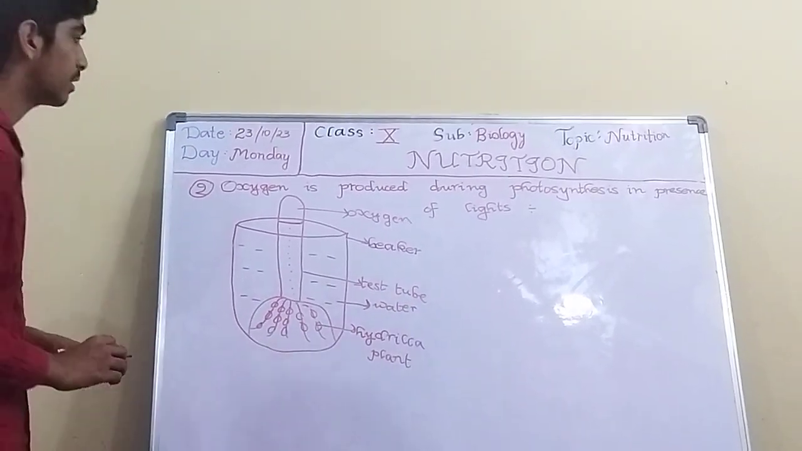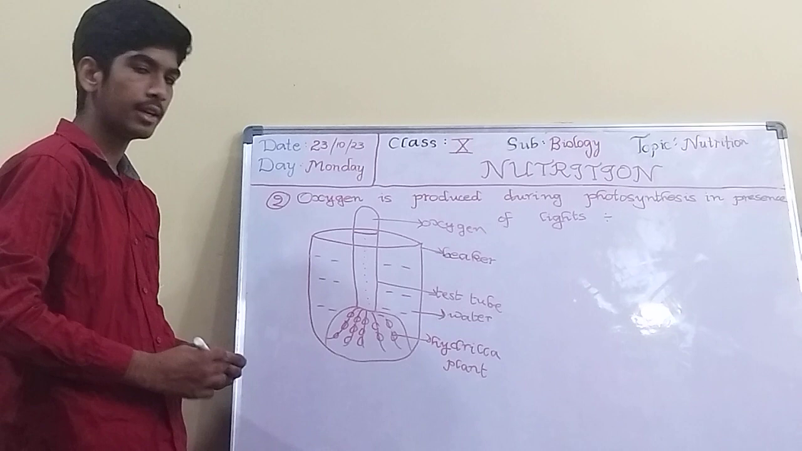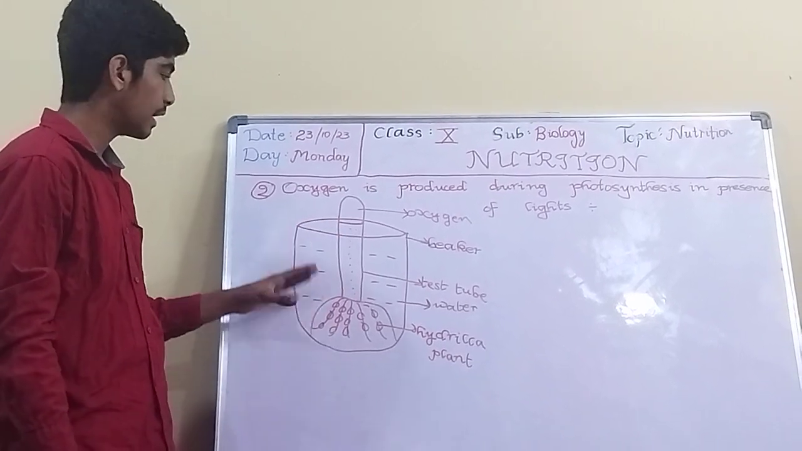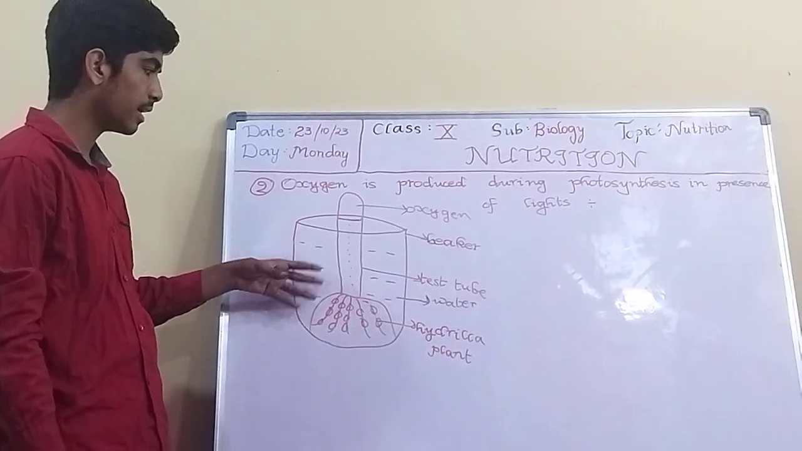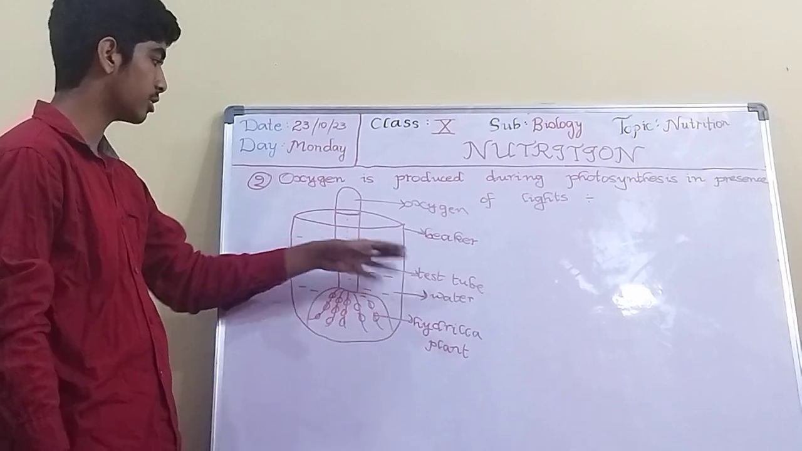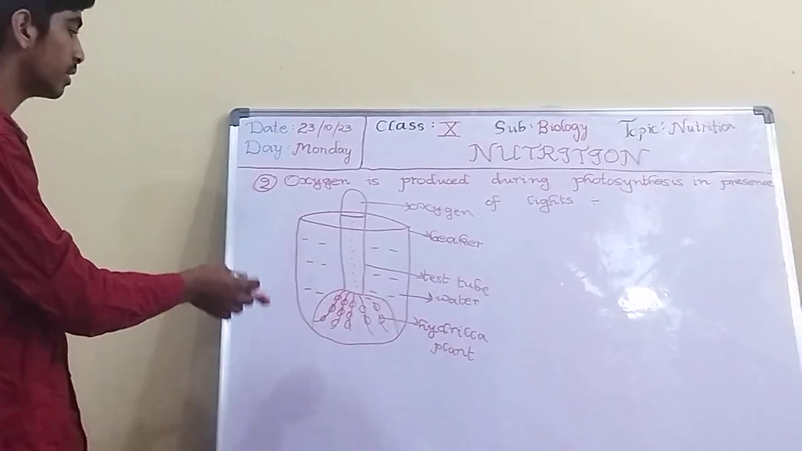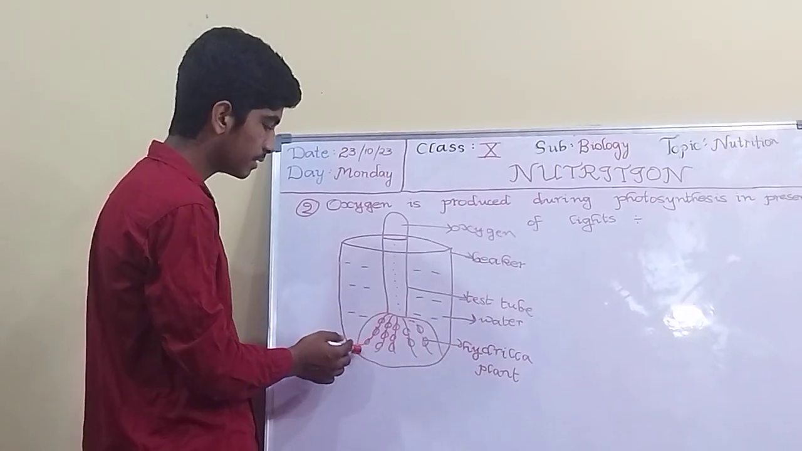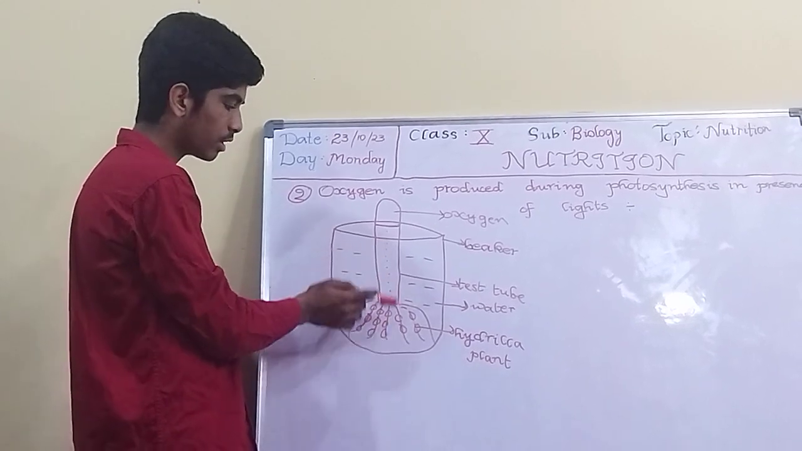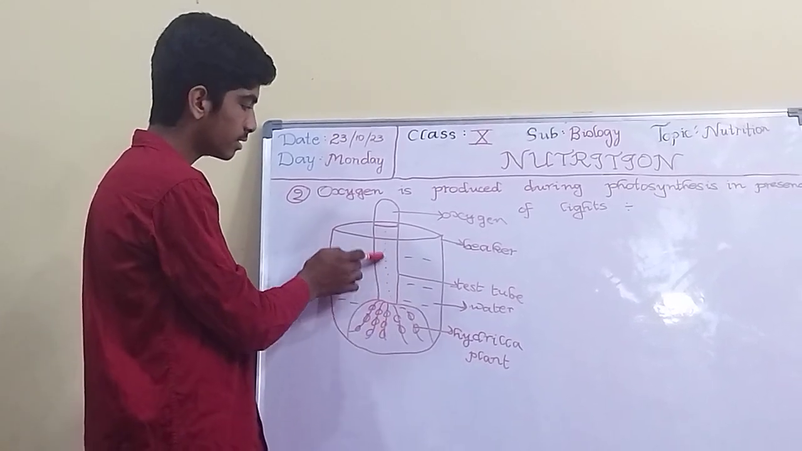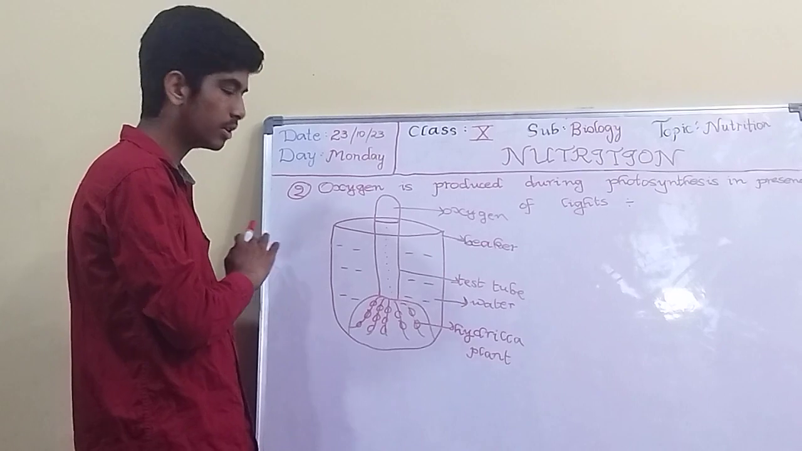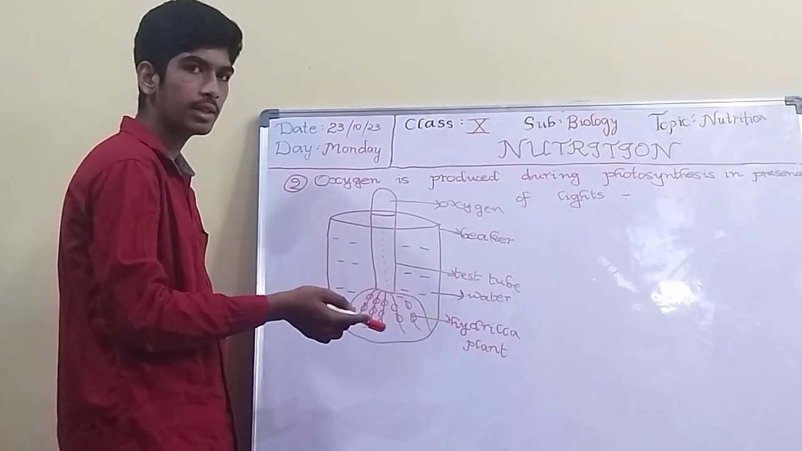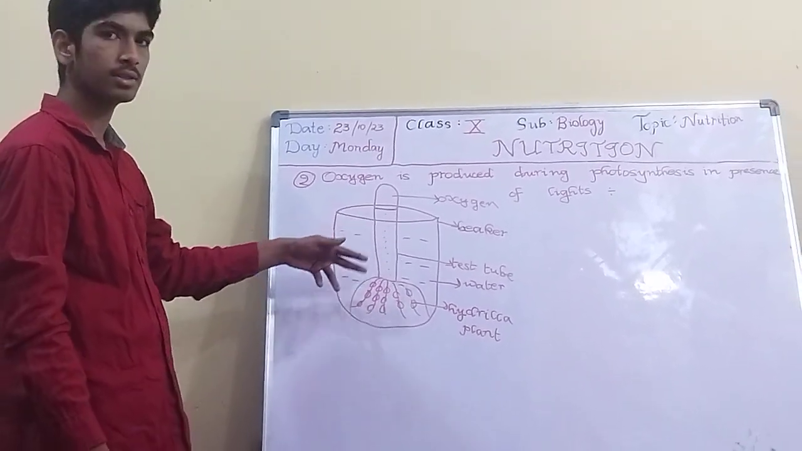After taking this setup, we have to take a hydrilla plant inside a test tube, and take a beaker with water, and put the test tube inside the beaker. After some time, we will observe bubbles coming out from this hydrilla plant. This is the oxygen gas. We don't know yet that this is oxygen gas; after the test, we will know that this is oxygen.